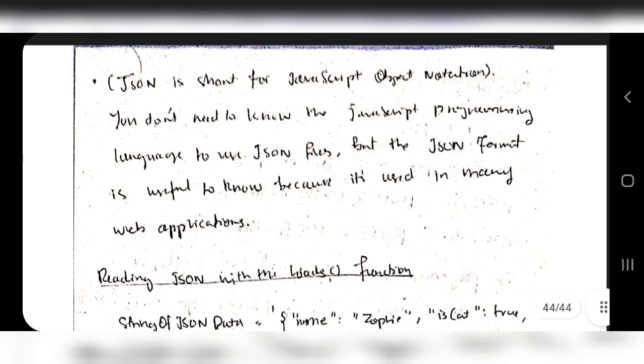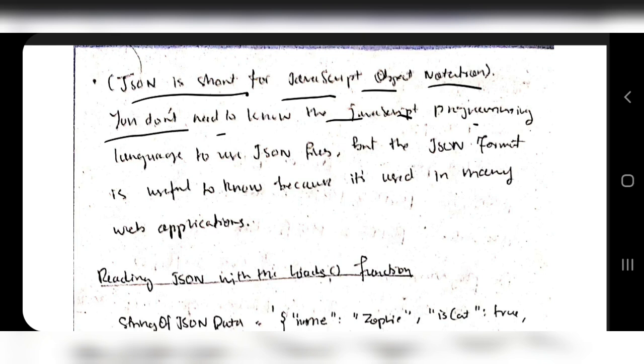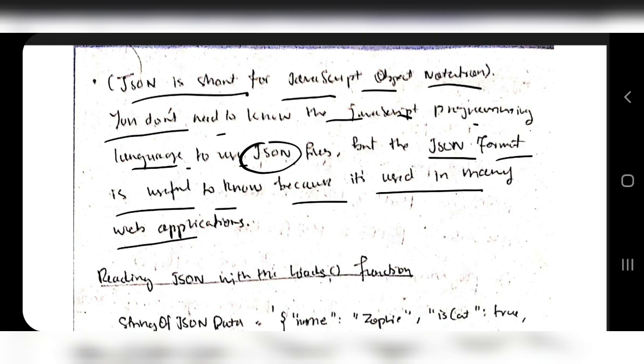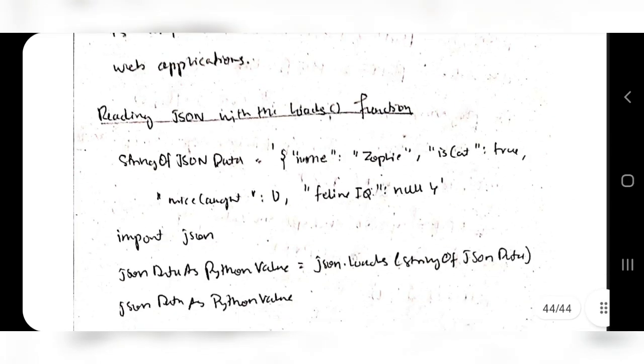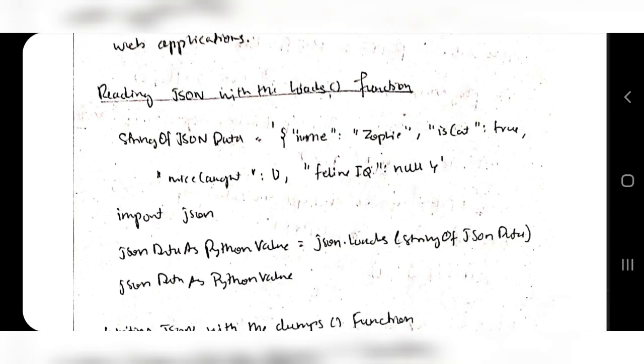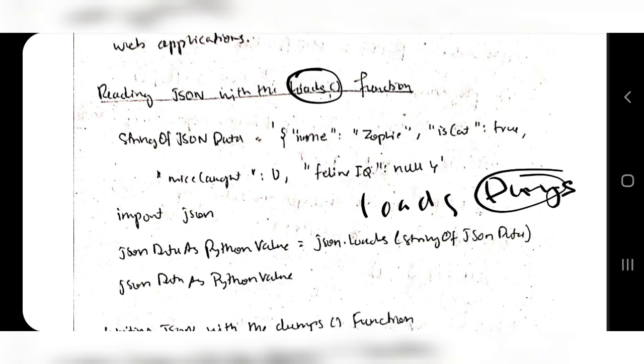Coming to JSON, JSON is JavaScript Object Notation. You don't need to know the JavaScript programming language to use JSON, because JSON is just used for storage purposes. The JSON format is useful to know because it's used in many web applications. Let's see how JSON works and how to transfer data in JSON format. Reading JSON is done with the loads function. Two functions are there: first is the loads function, and second is the dumps function. Let's see what these functions mean and how to use them.